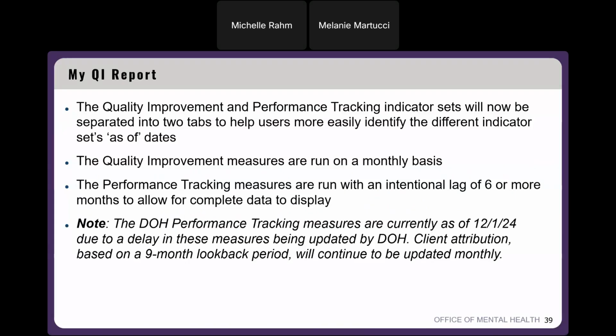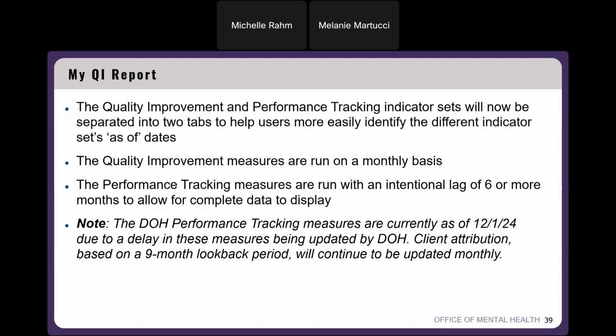So our quality improvement measures, those are our PSYCKES run measures. They're run on a monthly basis, and they're considered more real time. And then the performance tracking measures, those are run with an intentional lag of 6 or more months to help allow for complete data to display for those indicators.